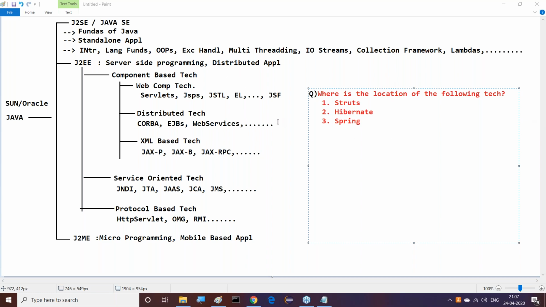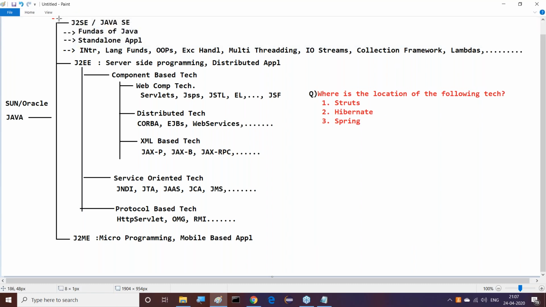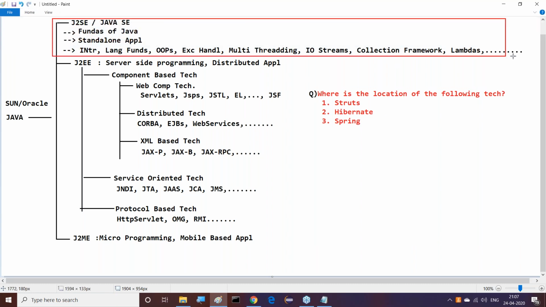Guys, now tell me, can I say they are under the J2SE part? Please respond to my question. Can I say under J2SE part? No, not at all. All members are giving a strong reply: it's not part of J2SE. Okay, good. I too agree. It's not part of J2SE.